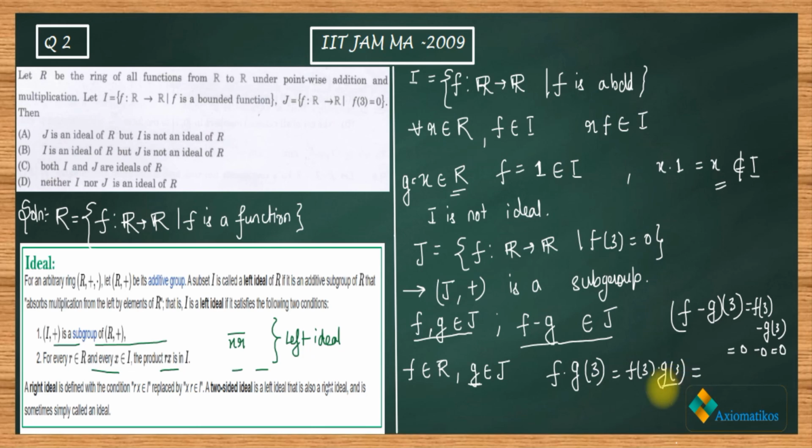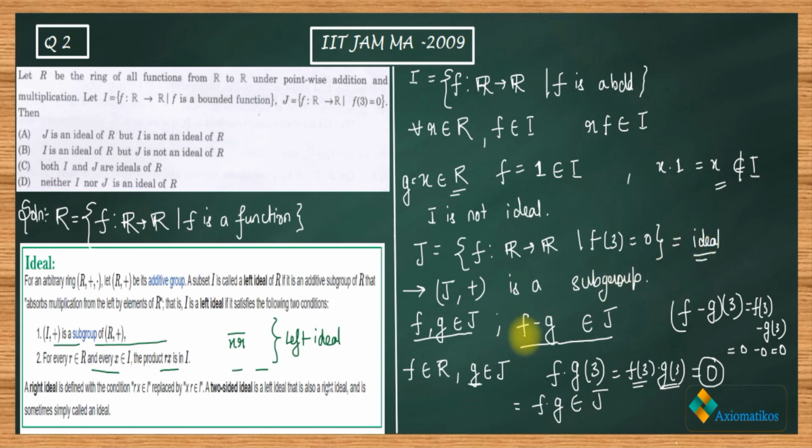Since g of 3 is 0, the product is also 0. You got my point? Since f dot g of 3 is equal to 0, f dot g belongs to J. Now since the product is commutative, you can write this as g dot f also. That means J is a left ideal as well as a right ideal. So finally, what we have proved is that J is an ideal.